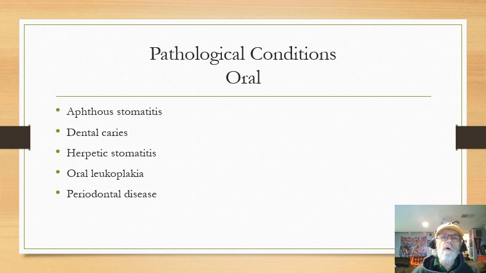Some oral conditions, aphthous stomatitis. You ever have that little canker sore in your mouth? The medical term for that little canker sore is aphthous stomatitis. A lot of times it's because the mouth has a lot of bacteria and virus and stuff like that there all the time. So sometimes it's because of a bacteria or a virus that would cause a problem in there. Other times it's just because of pressure, like from the tooth or something like that. And that would cause these little ulcers. You look at the little white pale ulcers with a little red ring around it. That's just called aphthous stomatitis.